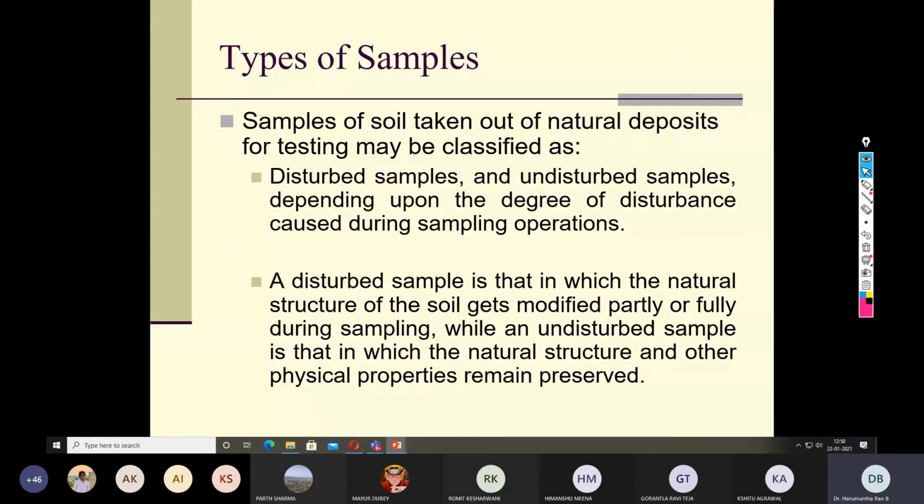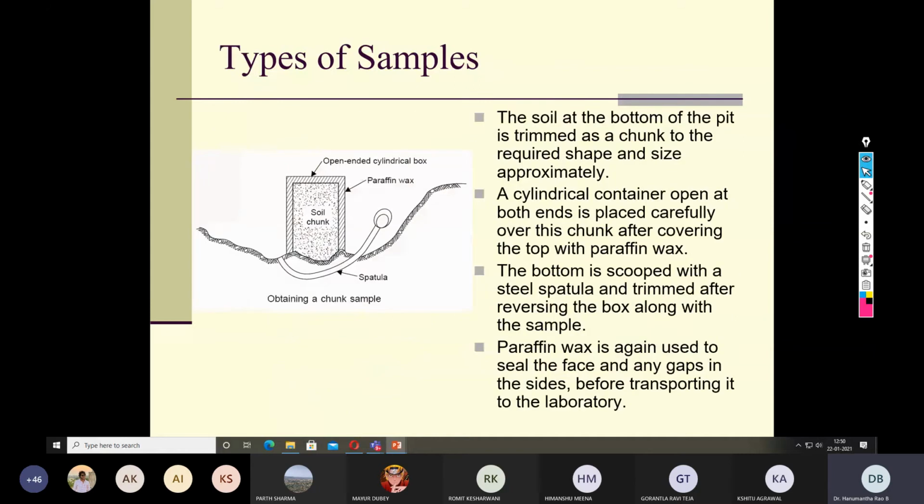So there are several varieties of the soil sampler. The very simplistic one is very rudimentary, where it can be done only on the ground surface, where you excavate a small pit and insert some kind of open-ended cylindrical box, but this is strictly confined to only the ground surface.